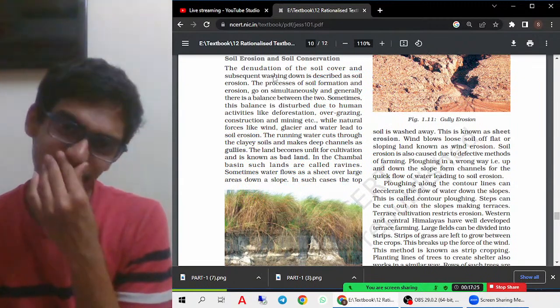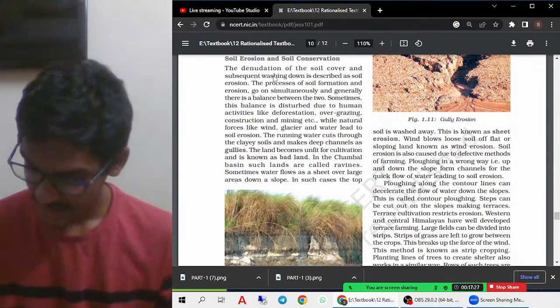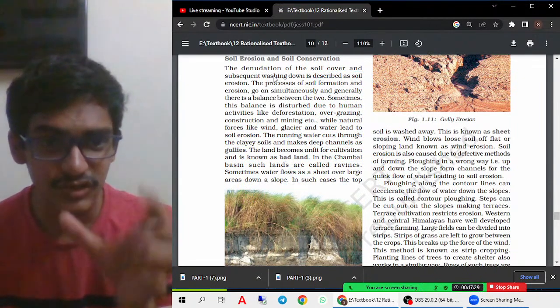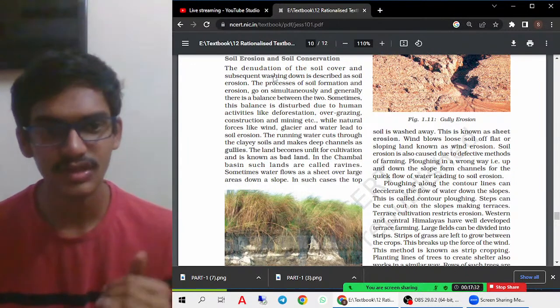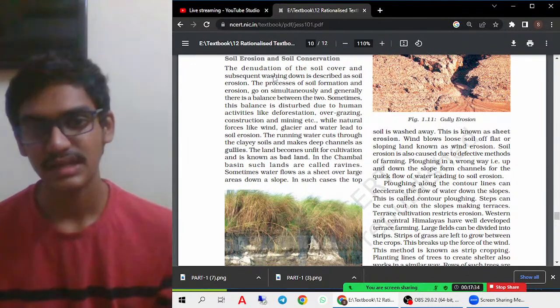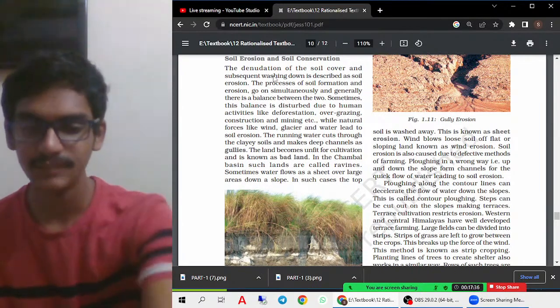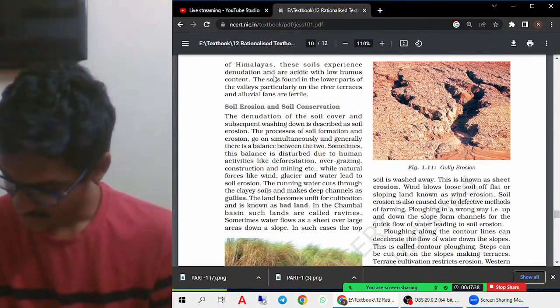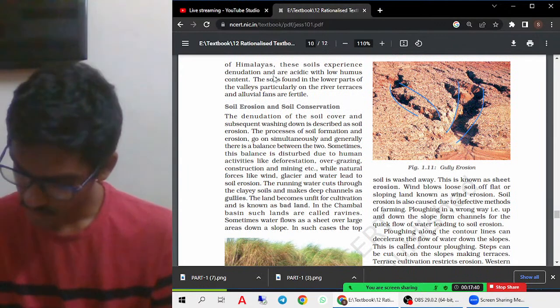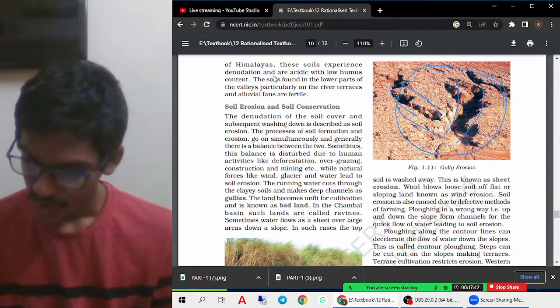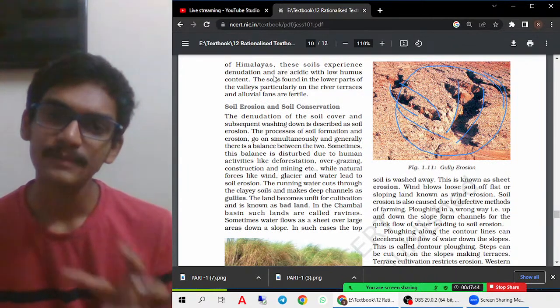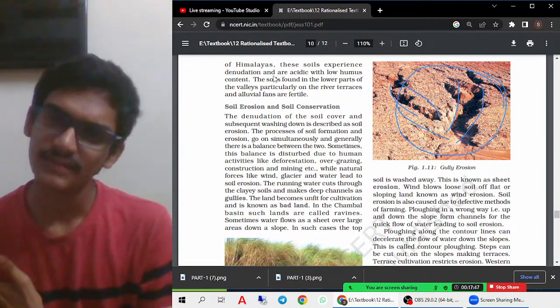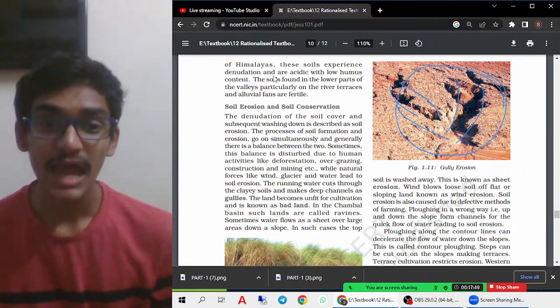And there are different types of soil erosion. That is gully erosion. As you can see, this is forming a kind of channel through which the water is cutting through the soil. That is, it is forming deep channels. Then it is called gully erosion. As you can see in the picture here, it is forming some deep channels and cutting through the soil. So when you pass water through soft soil, this will happen. Okay, gully erosion and sheet erosion.